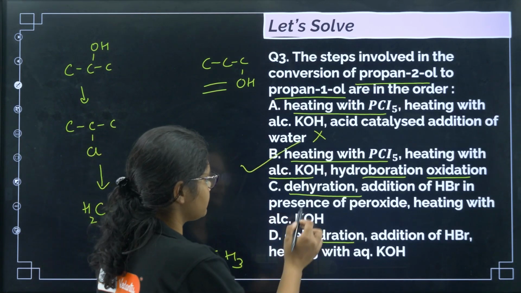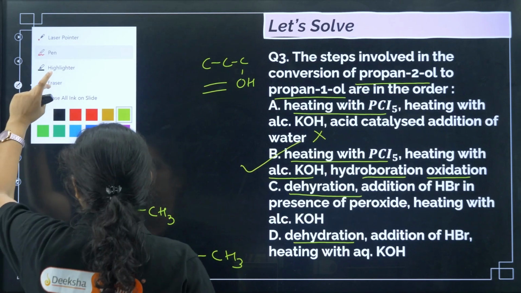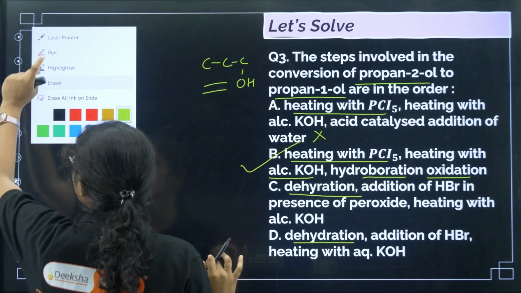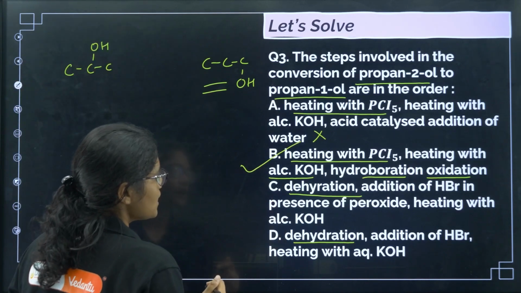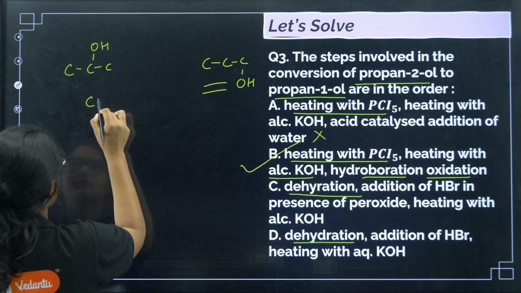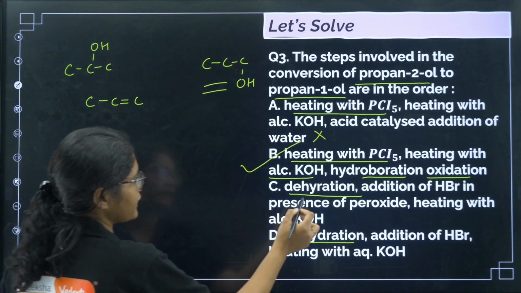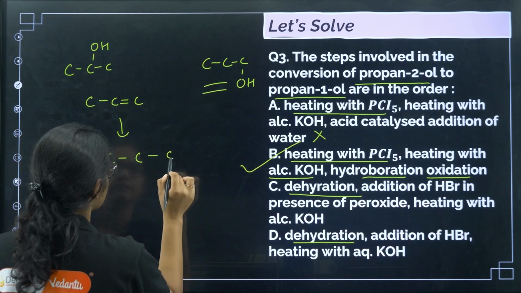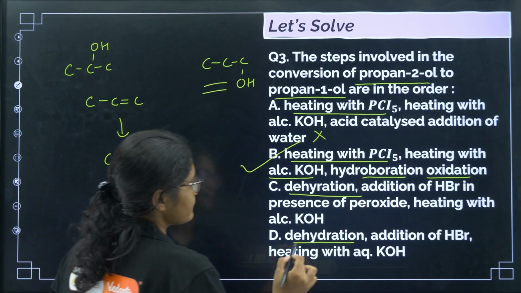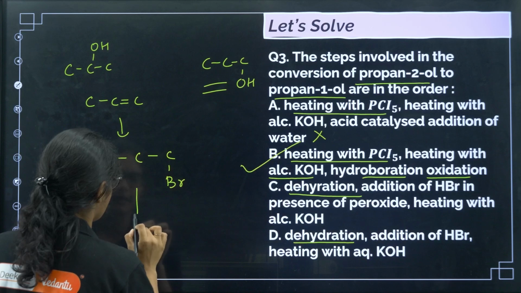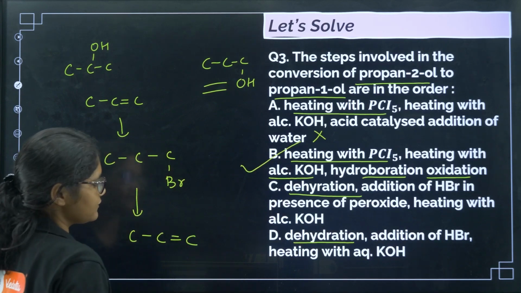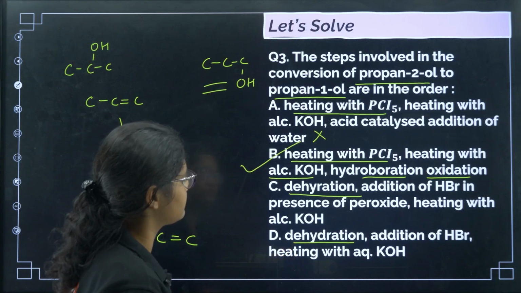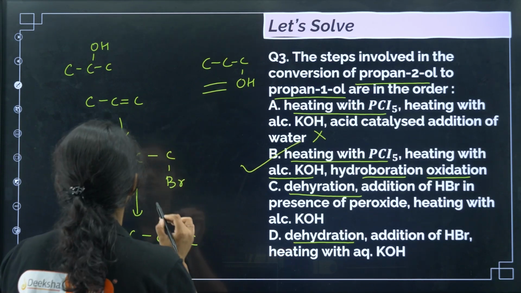Now let us see what happens if we try option number C also. First there is dehydration, so I'll get the double bond, this one. Then addition of HBr in peroxide, that will give this one. Then heating with alcoholic KOH will again give you the double bond, right? It is not giving you alcohol. Similarly here, dehydration, addition of HBr. So here if you see option number D.